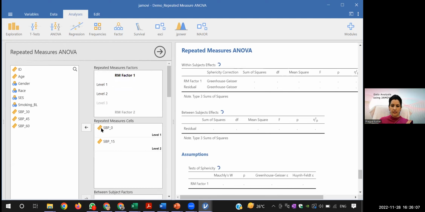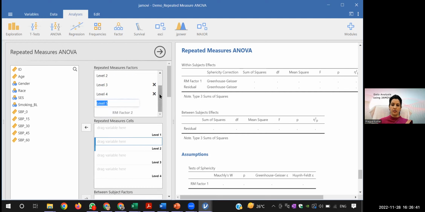Initially it is like this whenever you open. Now, if you open this, you have to enter the repeated measures factors, which is this RM factor. Can you see this RM factor? Dr. Chintamala, we have to enter the variables. Now you can see there are only 2 levels here. If you don't create factors here, it will not take. So you should have 5 levels. Keep on pressing the enter button, then you will have these 5 levels: level 1, 2, 3, and 4.